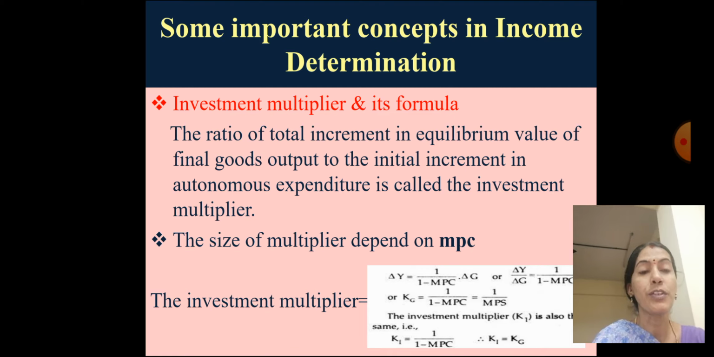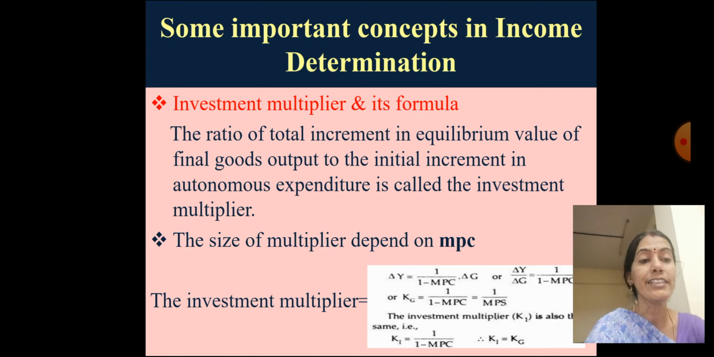Suppose the producer is invested in a production process. Their total expenditure is something, and their income is the total increment in the equilibrium value of final output. Total increment means the overall production they are going to sell in the market, from which they get some amount of income, and the initial increment to the autonomous expenditure. Because of that, after selling this, they will be spending in the market.